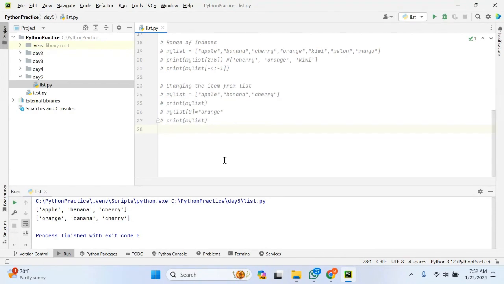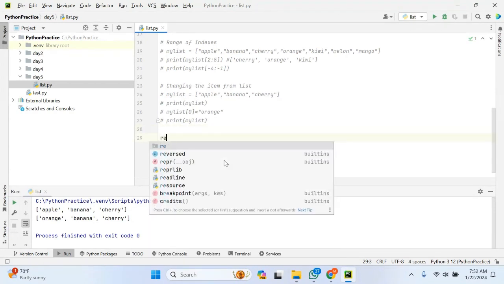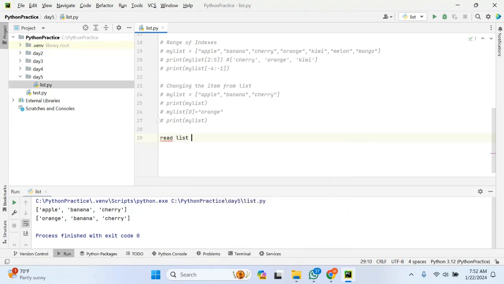Another important concept is how you can read list items one by one. If I want to read the list items one by one, I will use looping concepts. So, read list items using for loop. You can also read the list items using a while loop. That will not be a big difference. You can take that as an assignment so that you can understand how to use a while loop. But for now, I'm using a for loop.